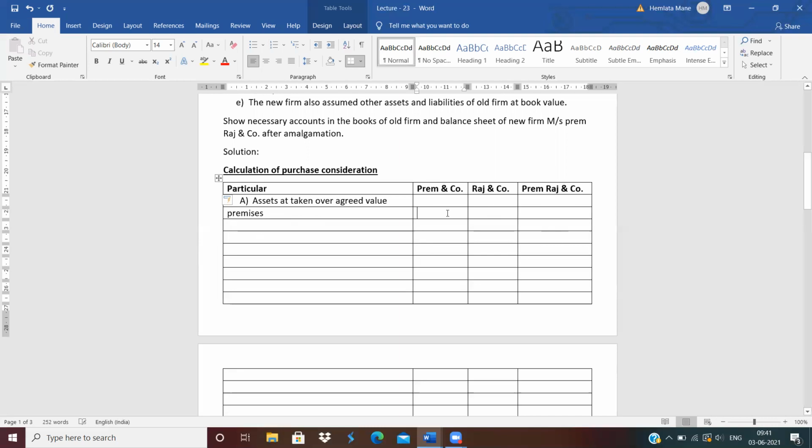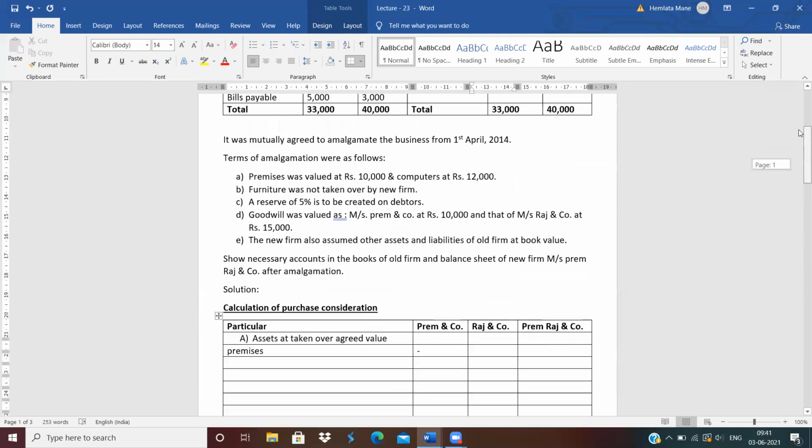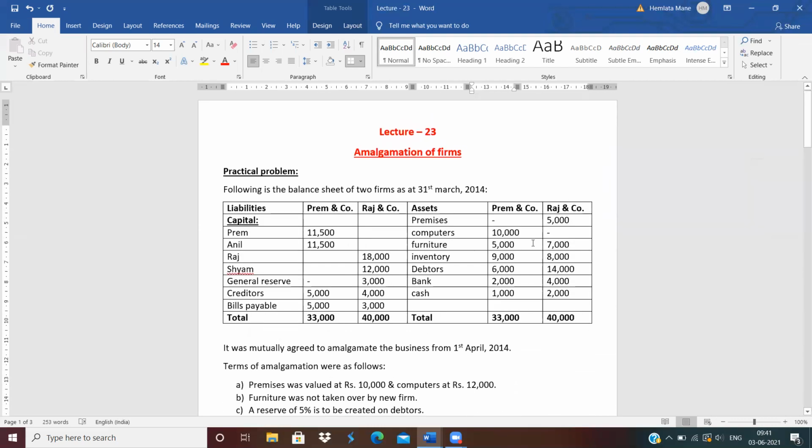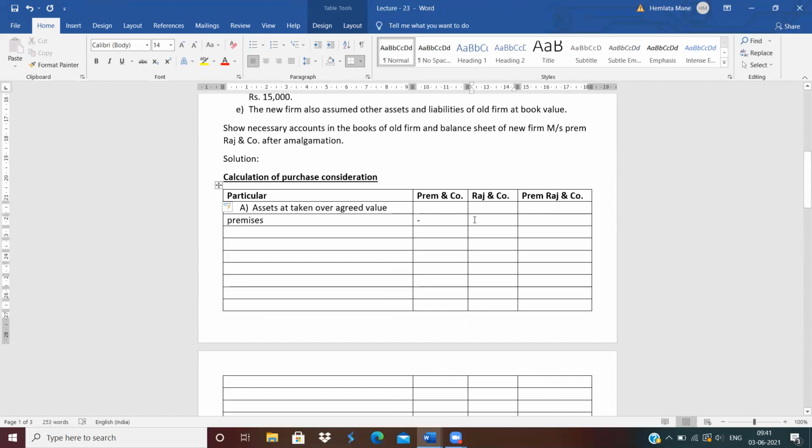First is premises. In Prem company there is no premises, so put a dash. In Raj company, how much is the value of premises? 5,000. But premises were valued at rupees 10,000, so take the revised value, 10,000. Total is also 10,000, in the new company, Premraj company.